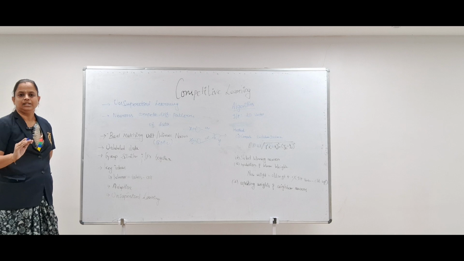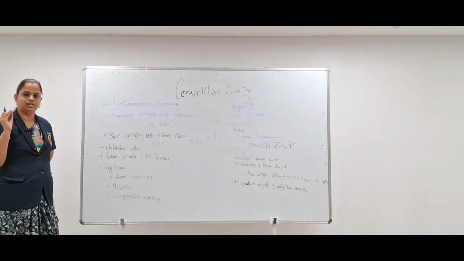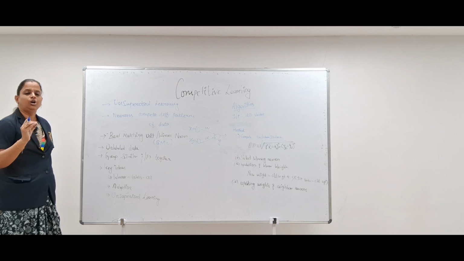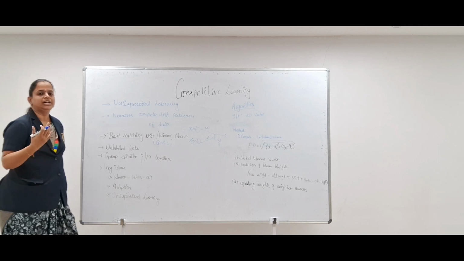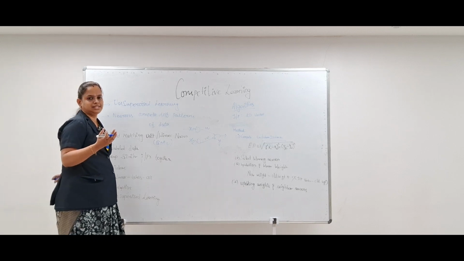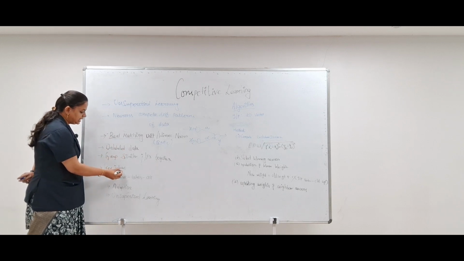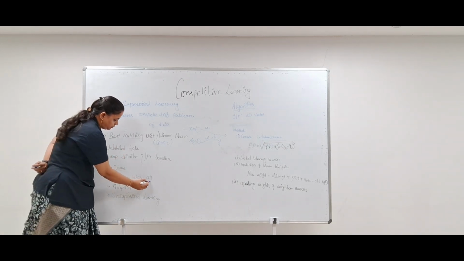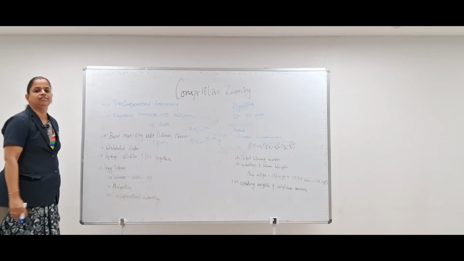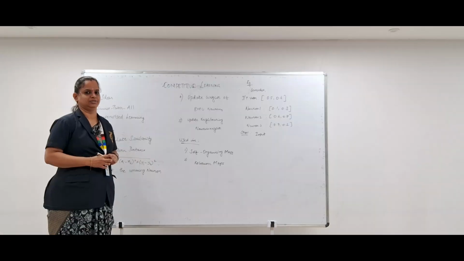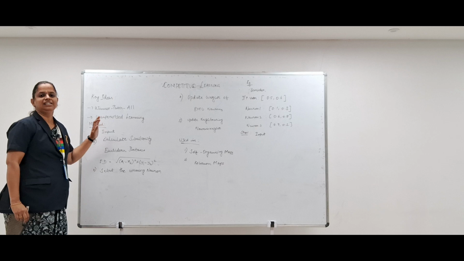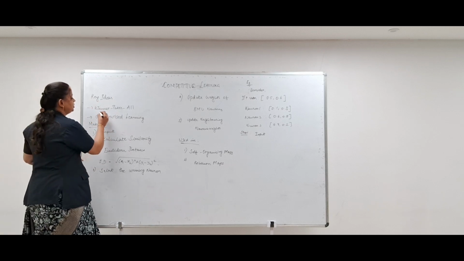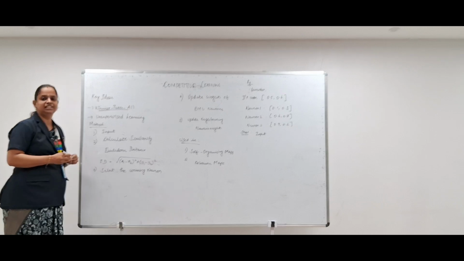This is the basic thing about what is supervised learning, what is competitive learning, and now we are going to get in detail about how it actually works. So before getting into how it actually works, we must first know the three different key ideas of competitive learning. The first and foremost main concept used here is winner takes all. Okay, now we are going to see the key ideas of competitive learning. The first one is the major concept used in competitive learning, which is winner takes all.